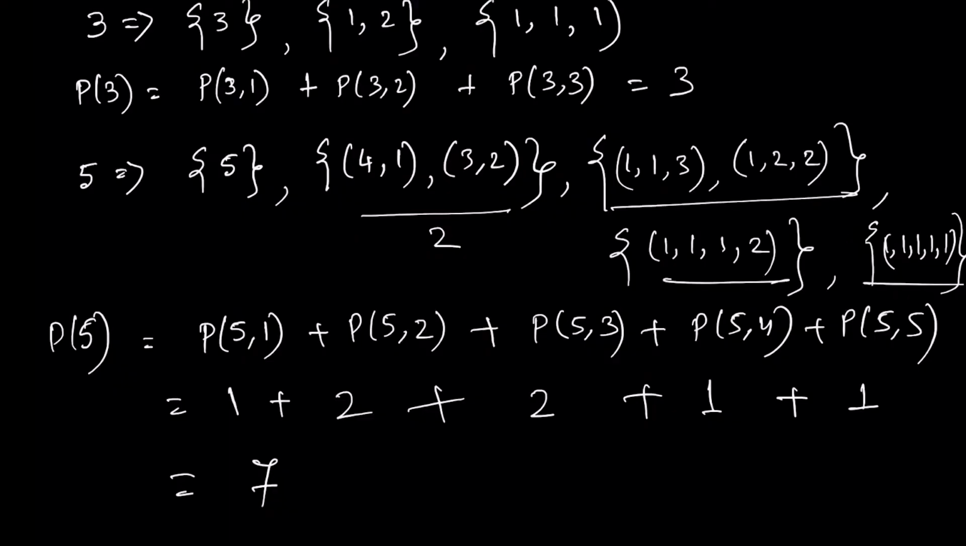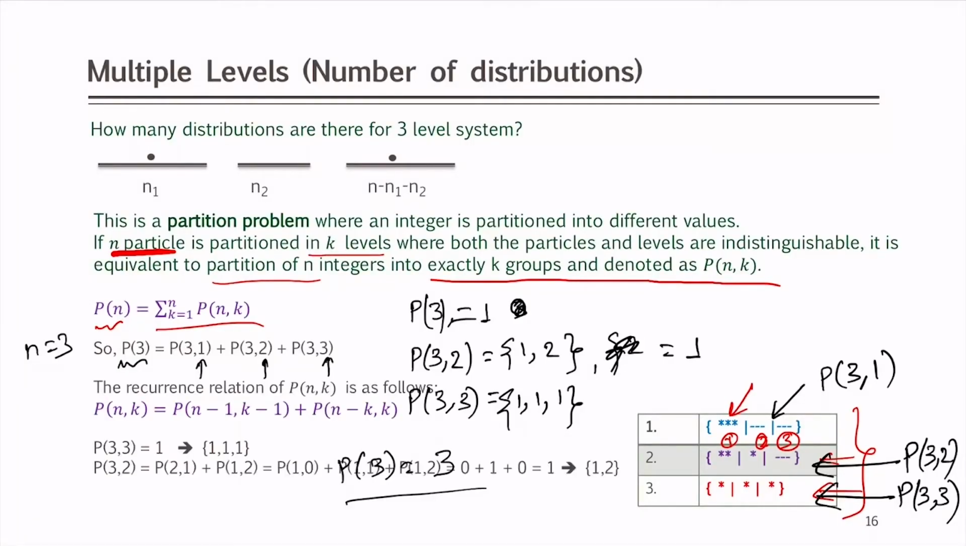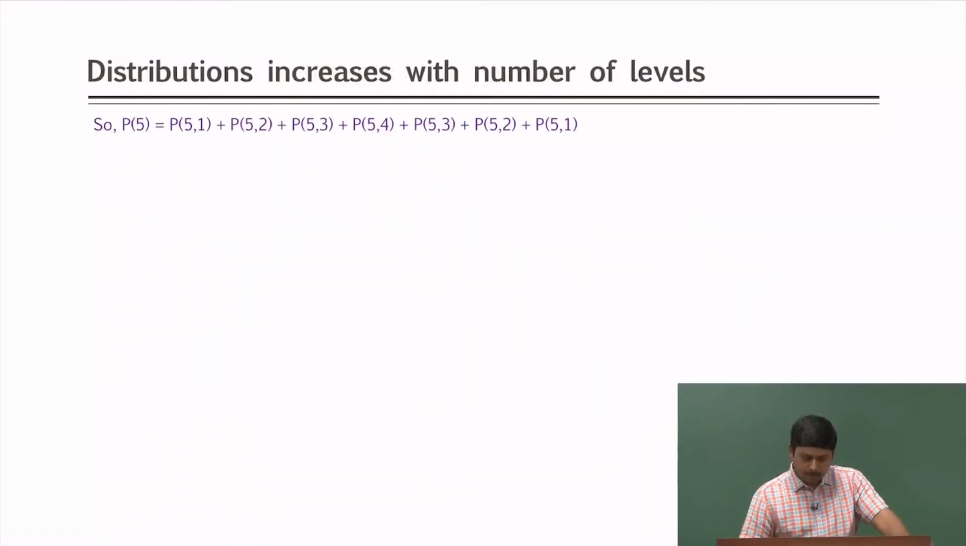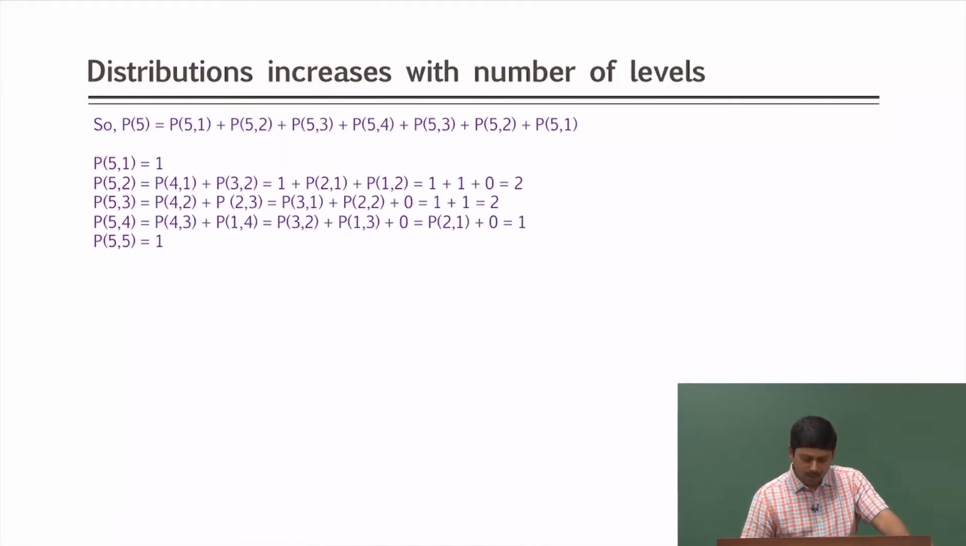Now, how do I know for a general number? Do I have to write like this, or is there any better formula available? So, let us see that. This part I have just shown you just now. As I said, for 5 it will be 7.